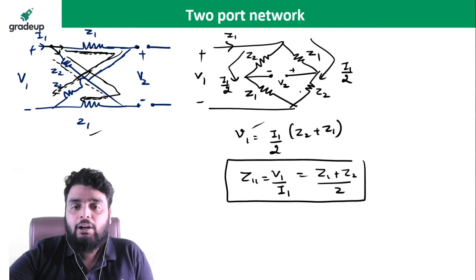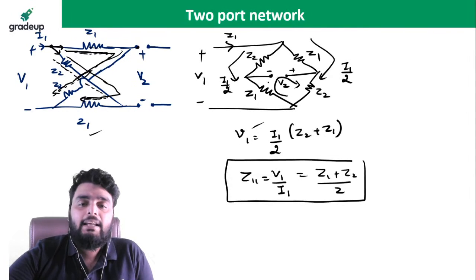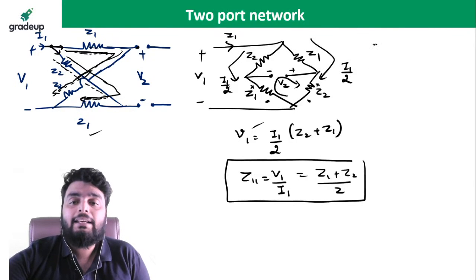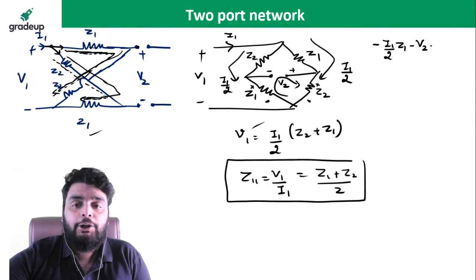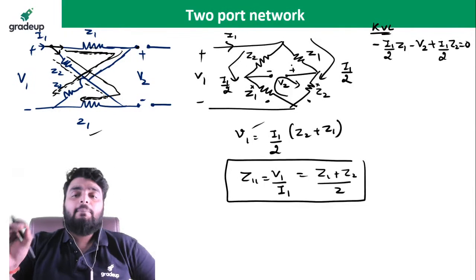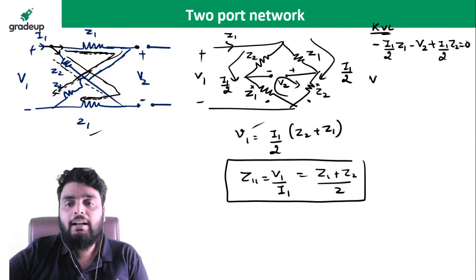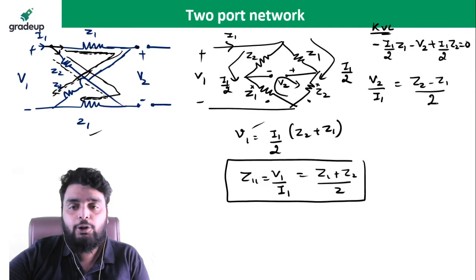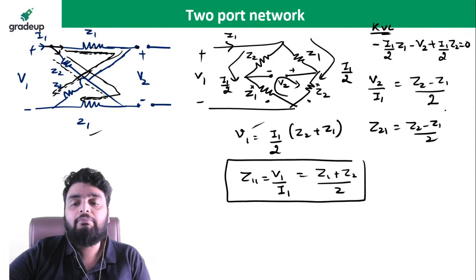Now let's see. Mark. Now I will apply the KVL here. I1 is entering here, so it will be plus minus. So when you apply the KVL: minus I1 by 2 multiply by Z1 minus V2 plus I1 by 2 multiply by Z2 equal to 0. Simple KVL applied. I hope you don't have any doubt in case of a KVL. So from here I can write V2 divided by I1 is equal to Z2 minus Z1 by 2. Just rearrange. It becomes Z21 is equal to Z2 minus Z1 by 2.